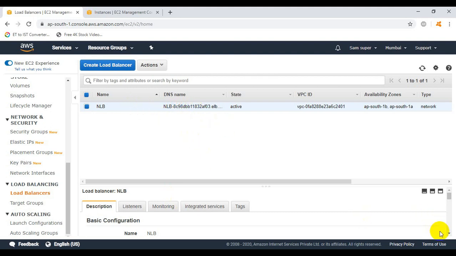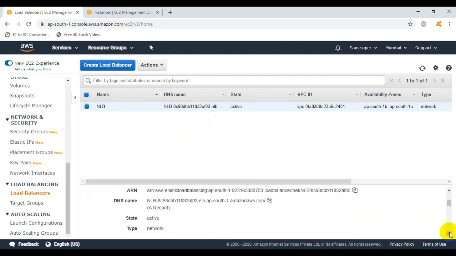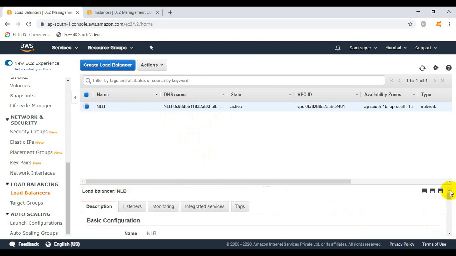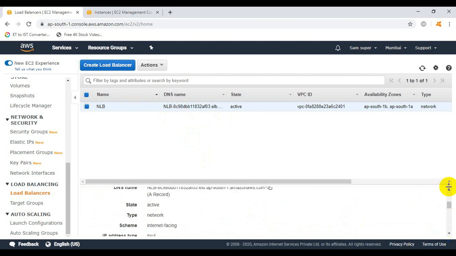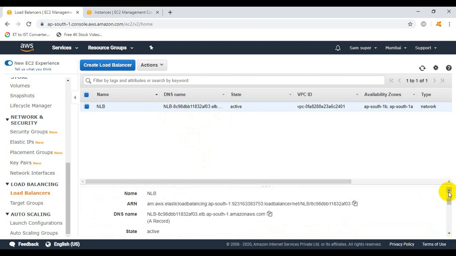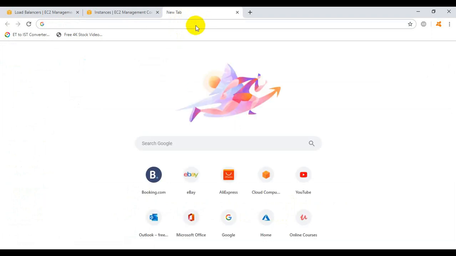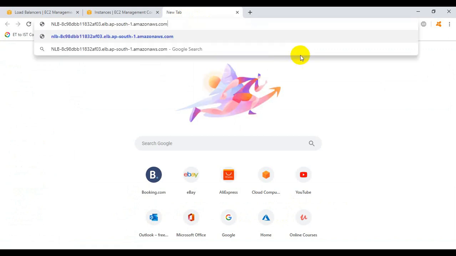So for that purpose we need to go under the description and we need to select the DNS name, DNS address. So this is the DNS name or address. Here we will copy the DNS address. It is copied. So now let's go to the another tab of the same browser, or you can go to the another browser and paste it. Press enter.